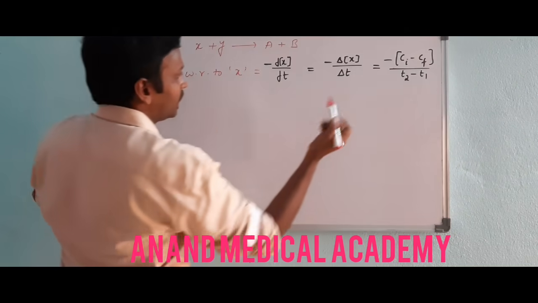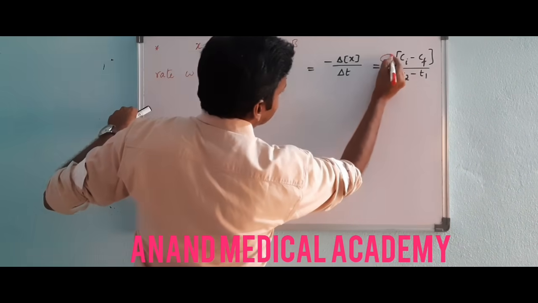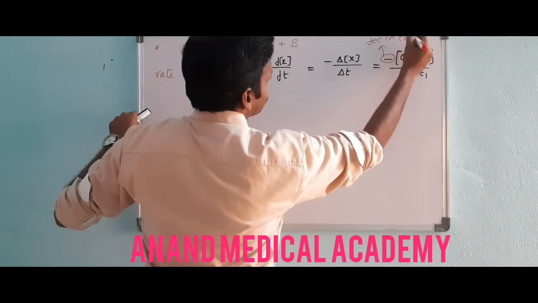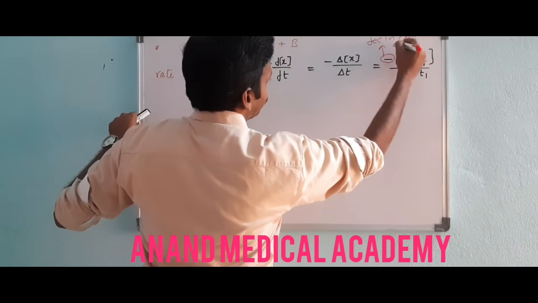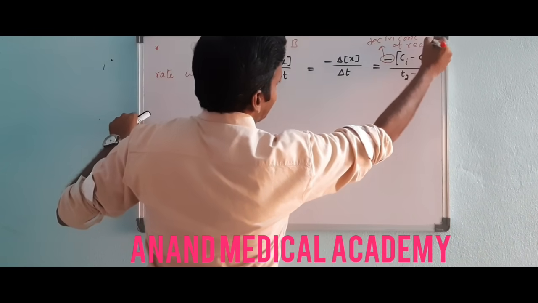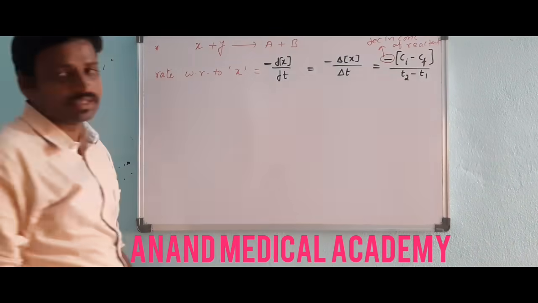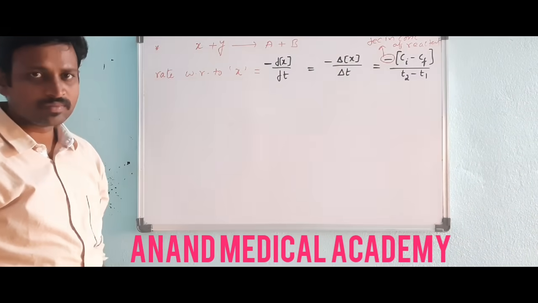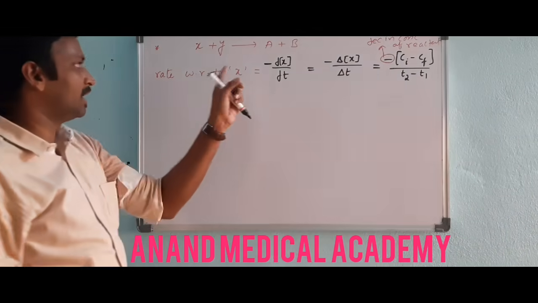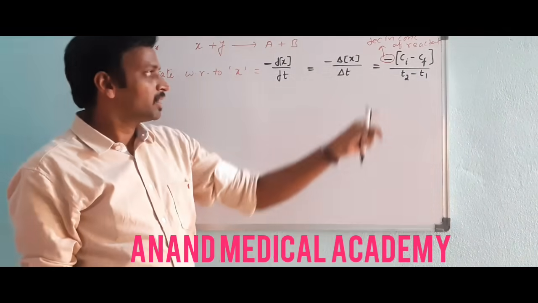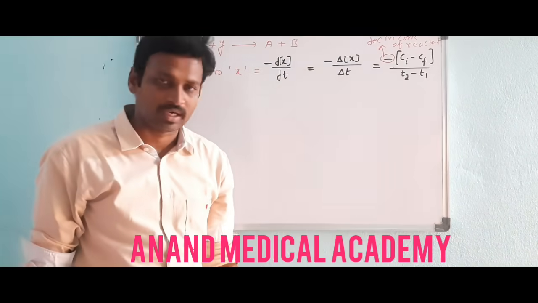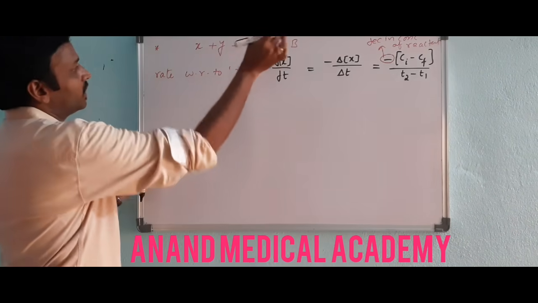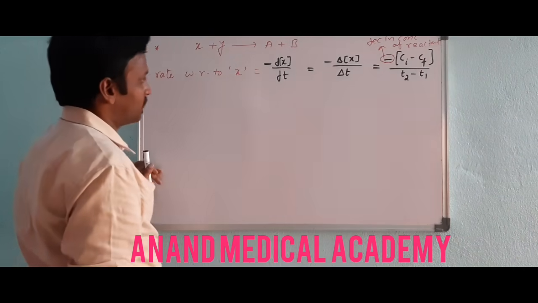This negative sign indicates what I told you. This negative sign indicates decrease in concentration of who? Reactant. Who is the reactant? X. What is C? Concentration. That's why I did not write A, B gives rise to C and D, because you may think that C is a product. So here C means concentration. That's why I gave X plus Y gives rise to A plus B.